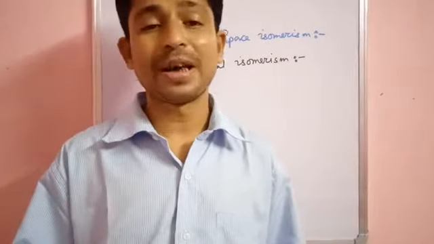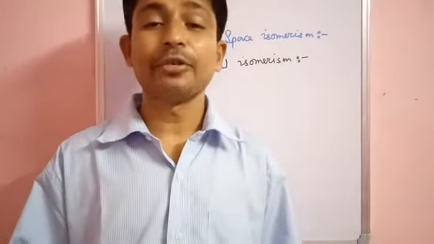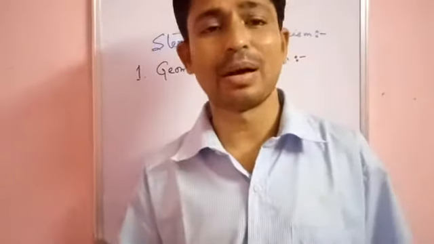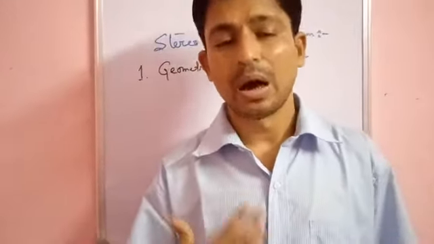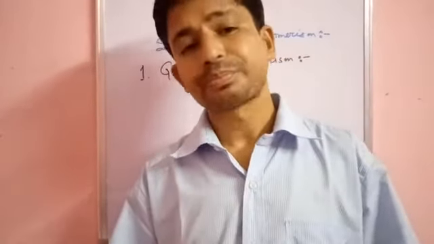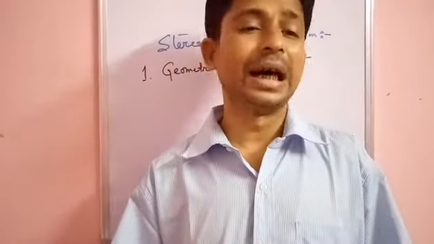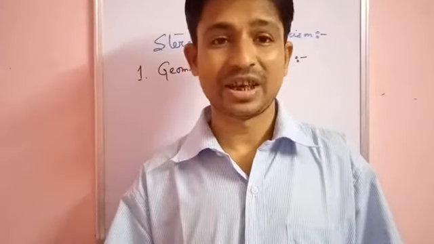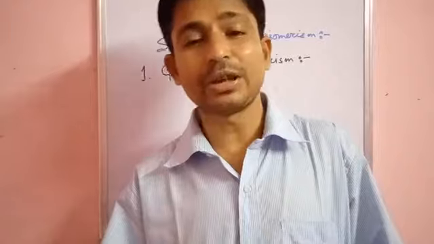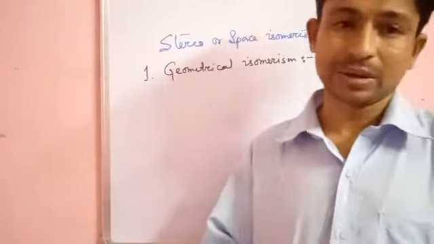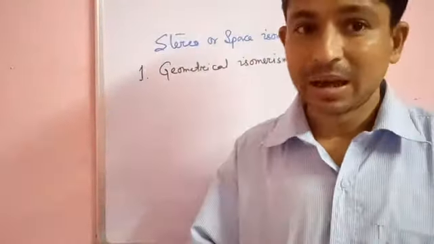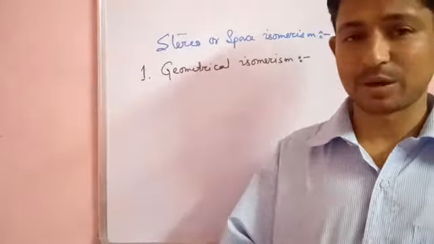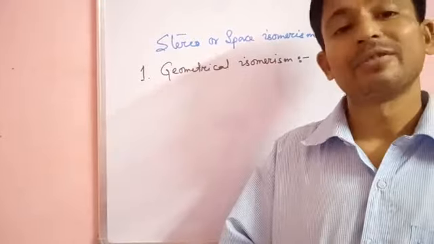If two similar ligands are present on the same side of the central metal atom or ion, then that isomer is called the cis isomer. And if they are present on the different or opposite side of the central metal atom or ion, then it is called the trans isomer.